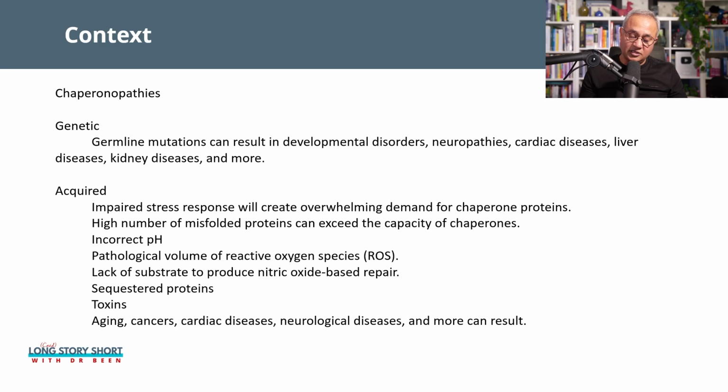Similarly, a pathological increase in reactive oxygen species volume, then lack of substrates for nitric oxide, which helps with reducing the reactive oxygen species, and sequestered proteins, toxins, aging, cancer, cardiac diseases, neurological diseases, and others can occur when chaperonopathies occur.